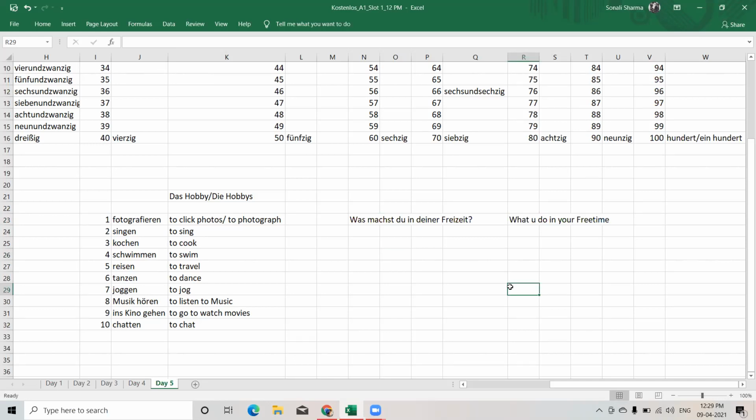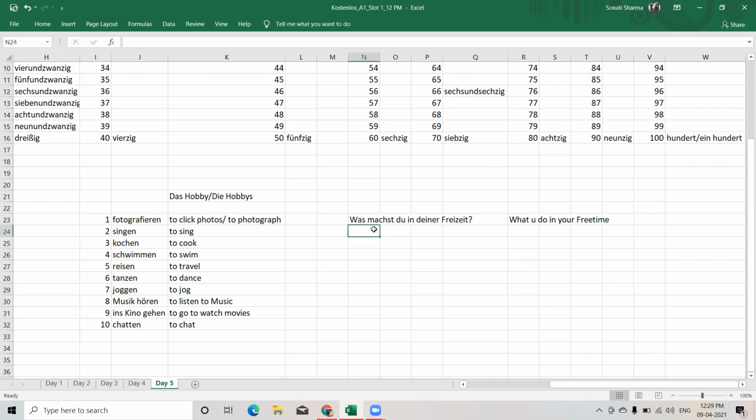That means what you do. Machen is to do. The verb machen is to do. Again, this question is informal because we have put du here. If I say was machen Sie in Ihrer Freizeit, not in deiner, in Ihrer Freizeit, one question is informal, like you are asking a friend what they are doing in their free time, and the second question is in the formal form. So one is formal and one is informal, du.